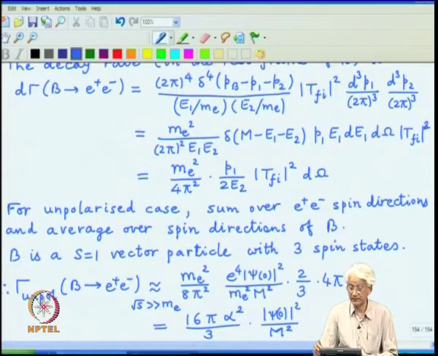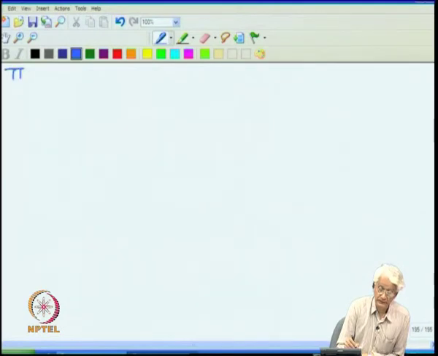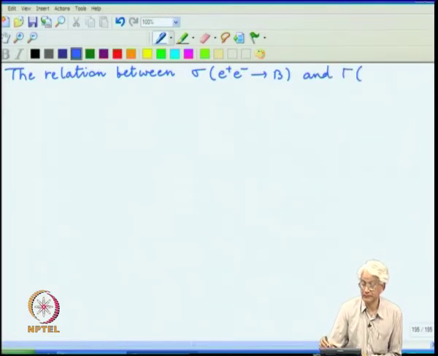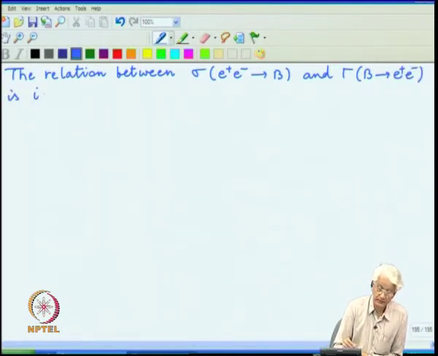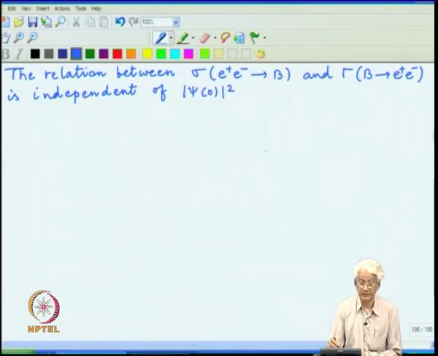So, if we do that, then the relation between sigma and the decay width is independent of mod psi 0 square.